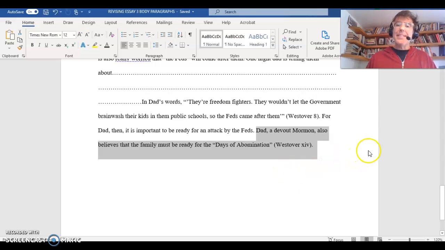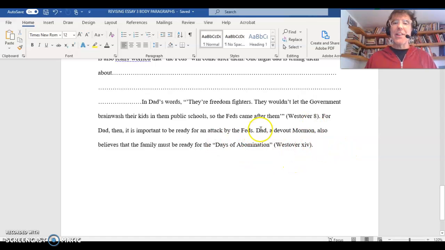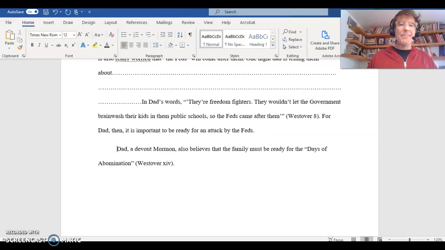So, at this point, I think we need to start cutting up this paragraph. So I'm going to do that. This is a whole new paragraph, and I need a bunch of information.